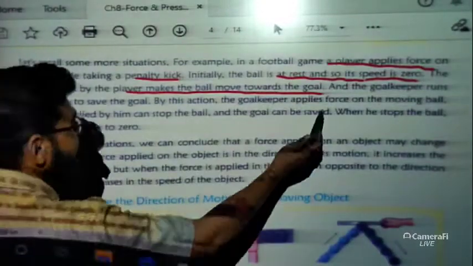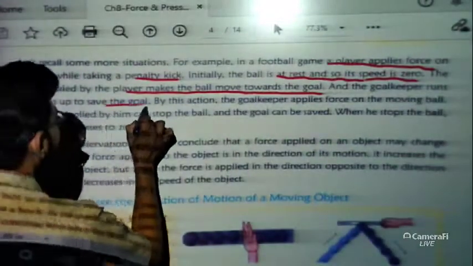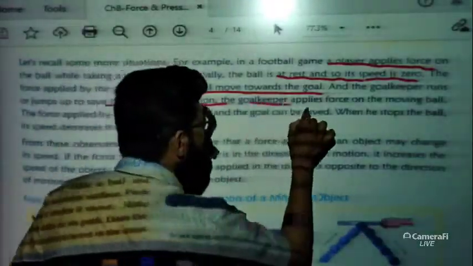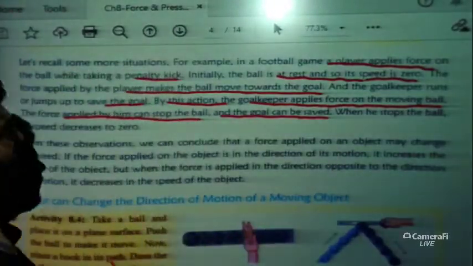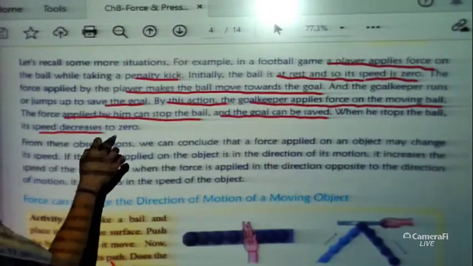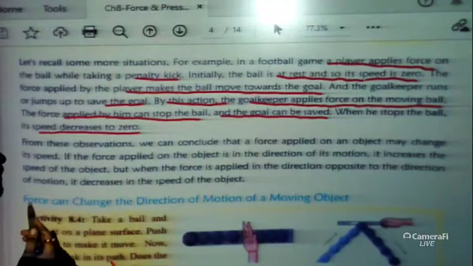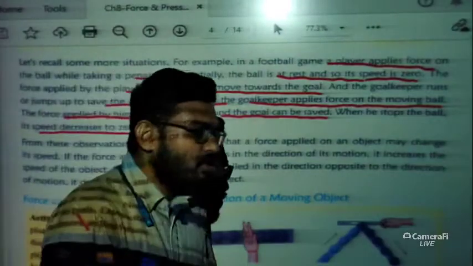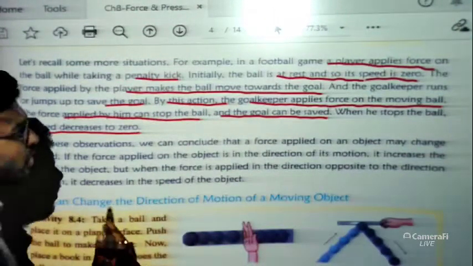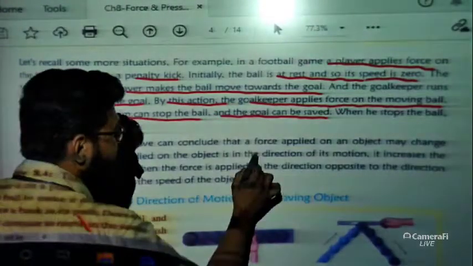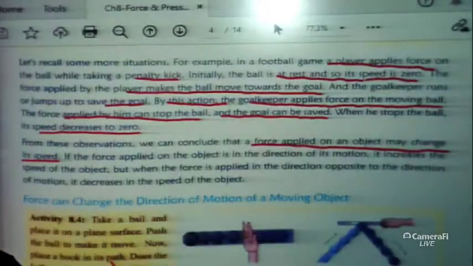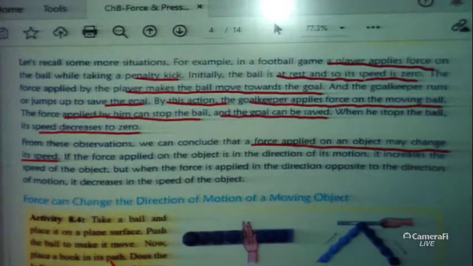And the goalkeeper runs or jumps up to save the goal. By this action the goalkeeper applies force on the moving ball. The force applied by him can stop the ball and the goal can be saved. When he stops the ball, its speed decreases to 0. That means a force can increase the speed or decrease the speed. Now from this observation we can conclude that a force applied on an object may change its speed. That means it can increase its speed, it can decrease its speed.